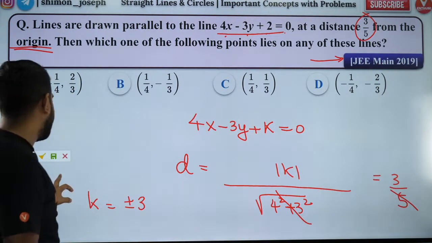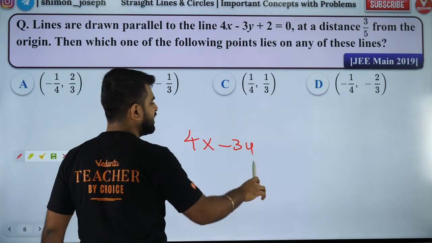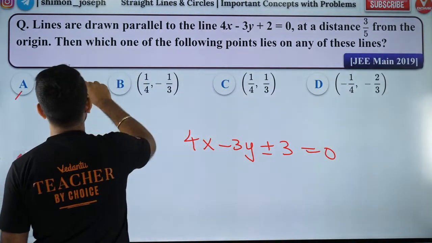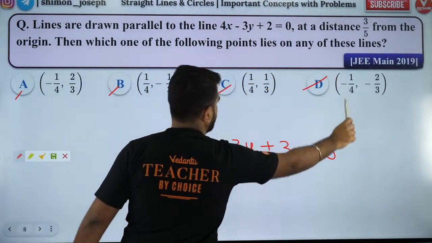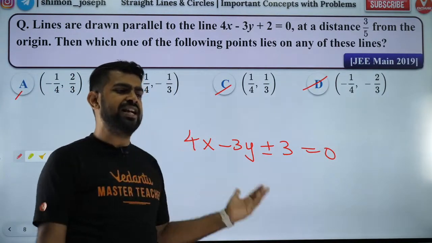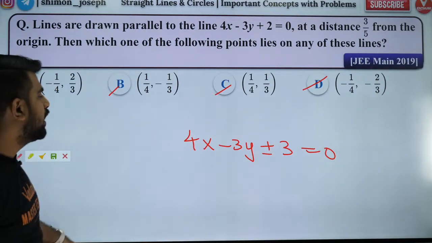So I got the k value now. There are two such lines. So the answer is 4x minus 3y plus or minus 3 equal to 0. Now check the options. Which option satisfies which line? If any option satisfies, then that is the right answer. You will see that option A alone will satisfy the line.